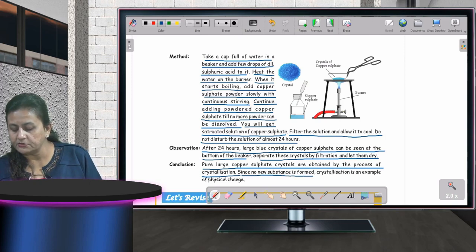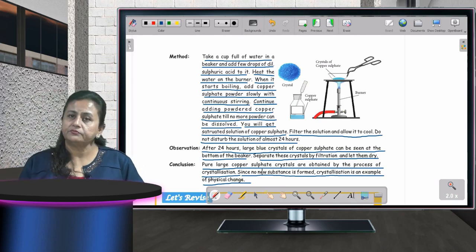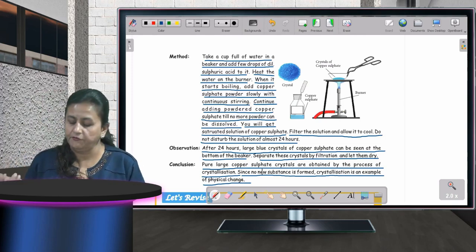Since no new substance is formed, crystallization is an example of a physical change. कोई new substance form ही नहीं हुआ, nothing is formed. So this is the best example of physical change.